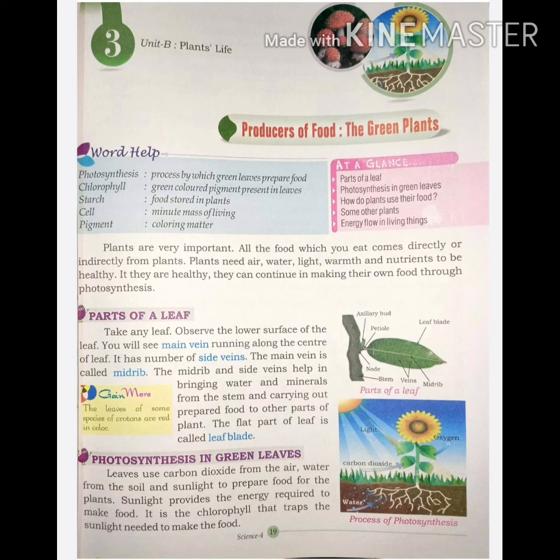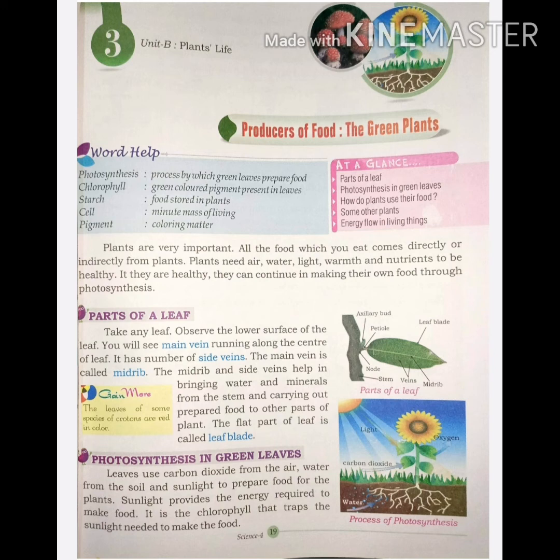You learned earlier that green leaves make their food with the help of chlorophyll, but some other plants have no chlorophyll. How do these plants make the food? For example, the cactus plant has no green leaves. In cactus, green leaves are modified into thorns. Their soft and green stem prepares food for the plant.